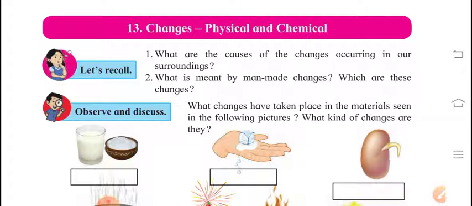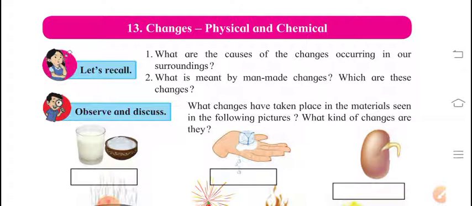Changes can be physical or chemical. So, in this chapter we are going to discuss physical and chemical changes. Okay, let's recall what the causes of changes occurring in our surroundings are. Have you ever seen changes? What type of changes have you seen? Can you recall in your mind? Wait, I'll tell you what type of changes there are.